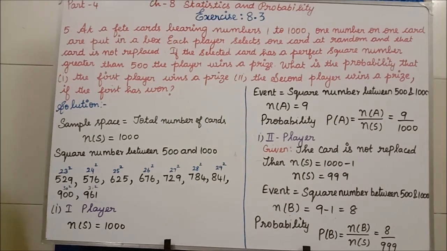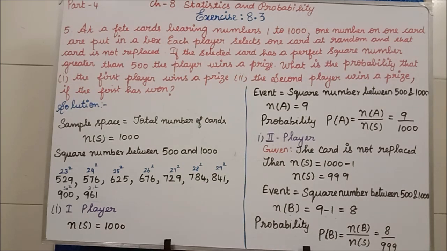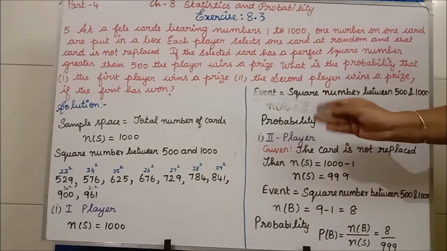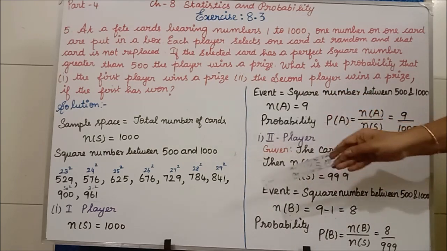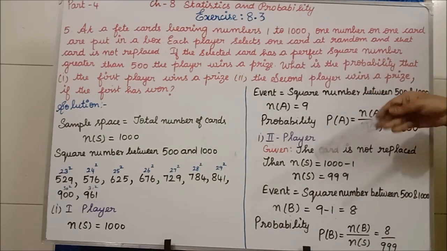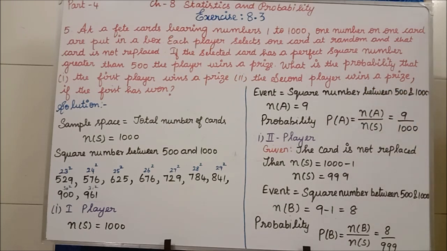Clear? Event is equal to a square number between 500 and 1000. Why am I saying the event is a square number between 500 and 1000? Only if you take a square number between these numbers will you be given a prize. So how many numbers have we got? 529, 576, 625, 676, 729, 784, 841, 900, 961. So totally the event has 9 numbers. So n of A is equal to 9.